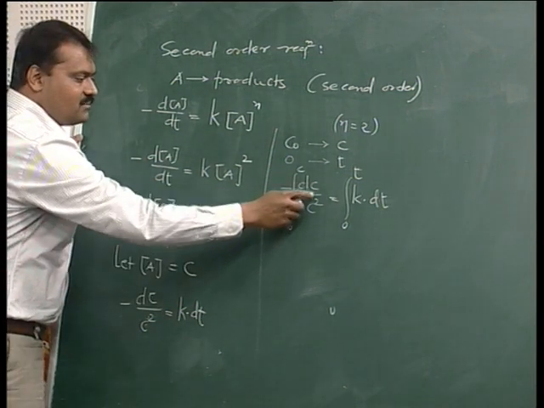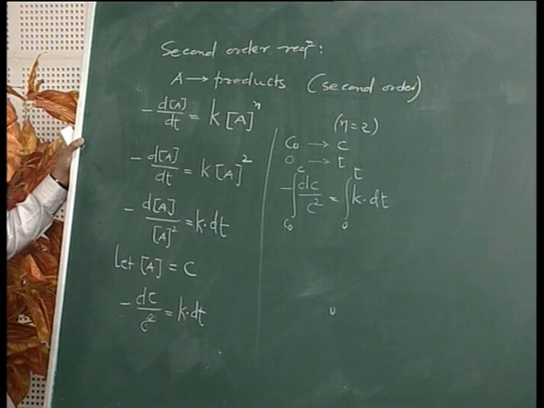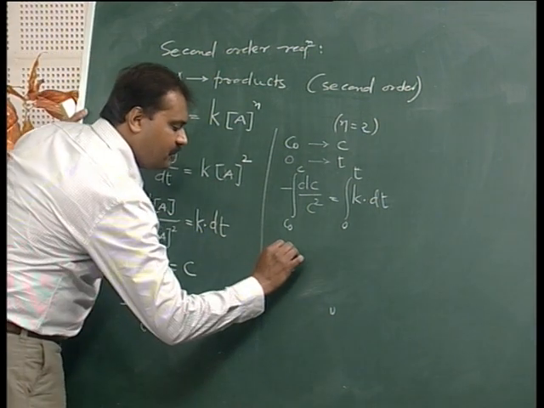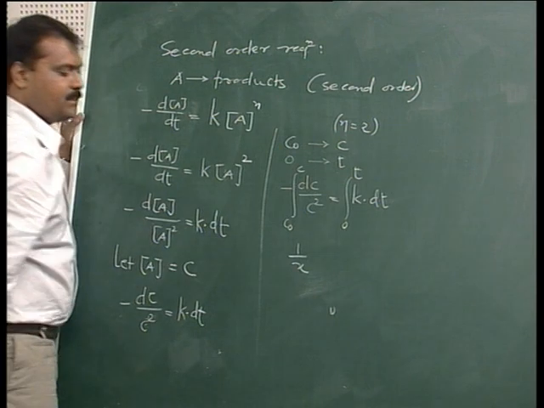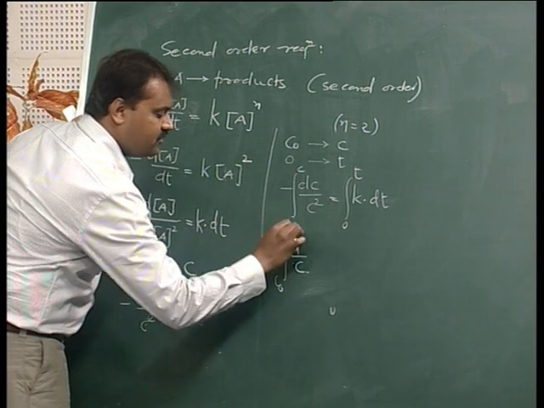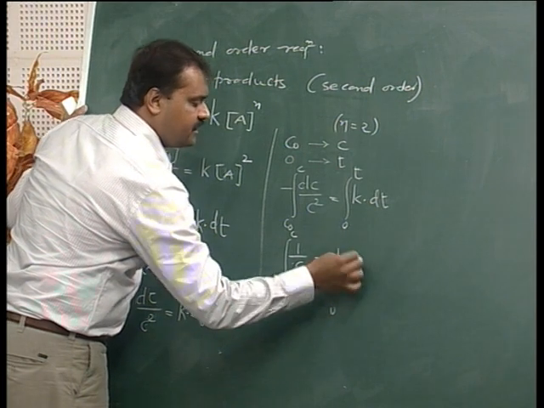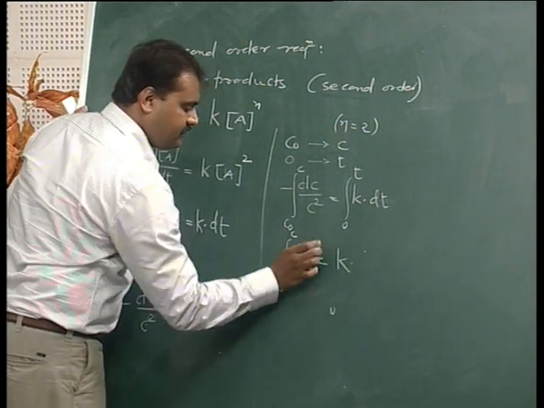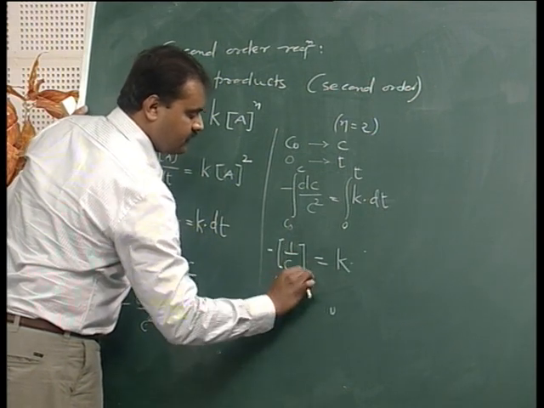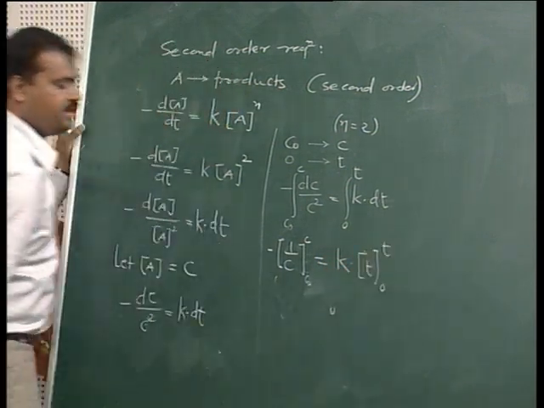Now the integration of 1 by c square dc, that is 1 by x square dx, is equal to minus 1 by x. So the integration of 1 by c square dc will be minus 1 by c, from C0 to C, is equal to k, and the integration of dt is t, from zero to t.